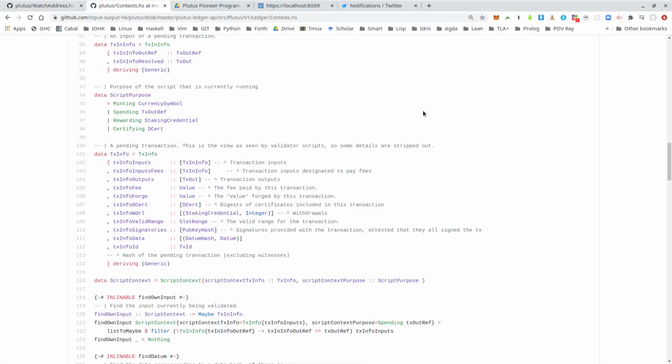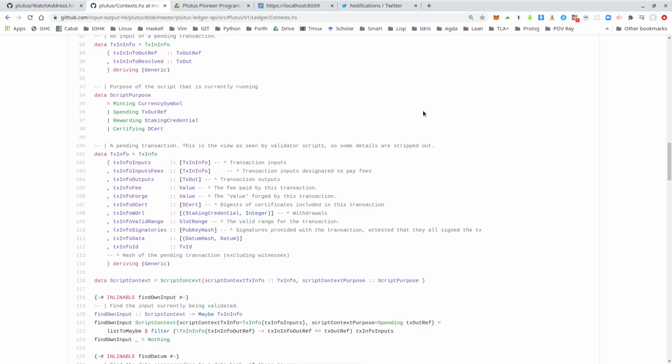Before we write our first monetary policy, our first minting policy, let's briefly recall how validation worked that we have seen so far. So when we have not a public key address, but a script address and a UTXO that sits at such a script address, and a transaction that tries to consume that UTXO as an input, then for each such script input, the corresponding script is run, the validation script.